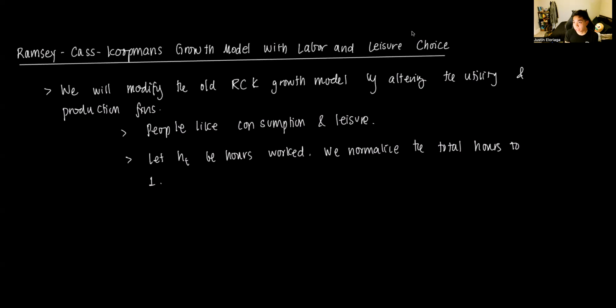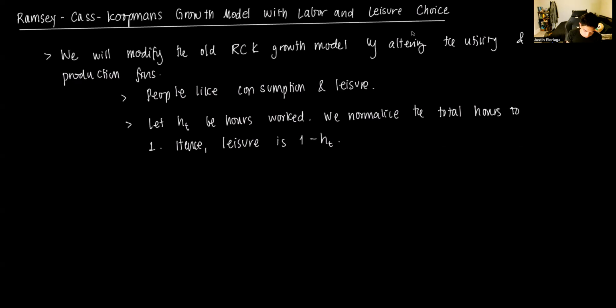So if you think about, say, 24 hours in a day, we can normalize the 24-hour day as the number 1, and then let H_t be the hours worked, and 1 minus H_t would therefore be leisure. So leisure is 1 minus H_t.